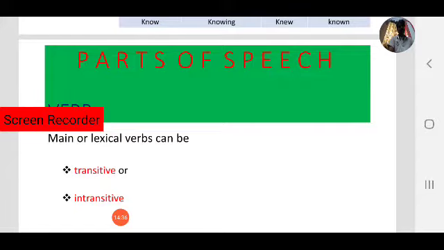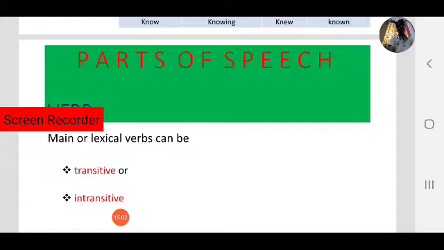Let us focus. So verbs can be divided into two categories. What are those? Main verbs, which are lexical verbs, and helping verbs, which are auxiliary verbs. Now we are focusing on main verbs. Main verbs have four forms: present, present participle, past and past participle.